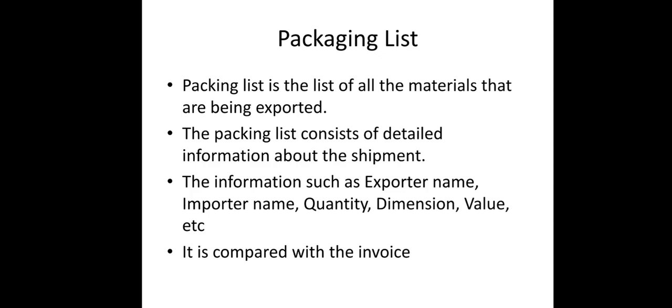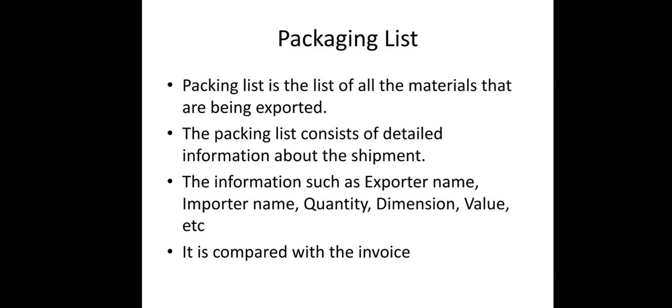Now the invoice is for receiving the payment. It is a bill against which the person will give the payment. Packaging list is the list which has to be given to the shipping company or the ship owner, saying that these are all the goods which we want to export or which you want to load into your ship and send. So after seeing the packaging list, after inspecting each of the products mentioned in the packaging list against the physical goods, whatever goods you want to send in the ship, the ship owner will inspect them, to check whether the same goods are present.